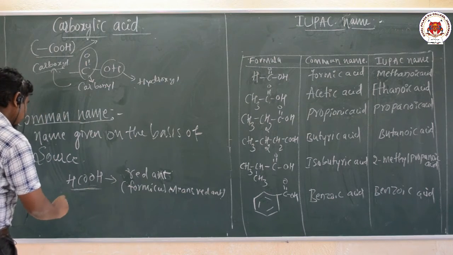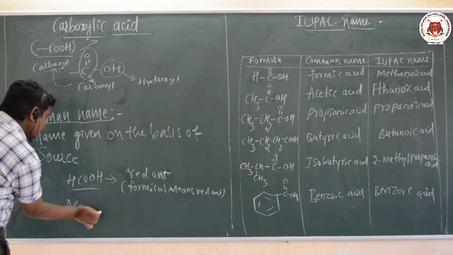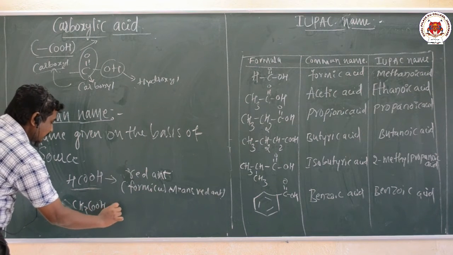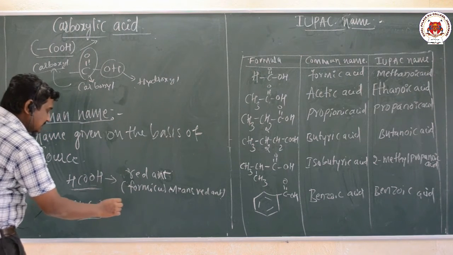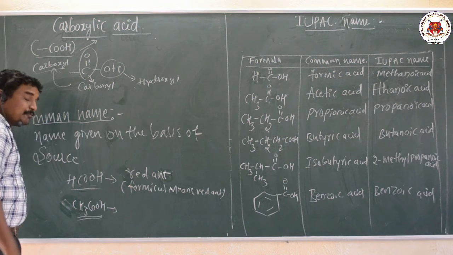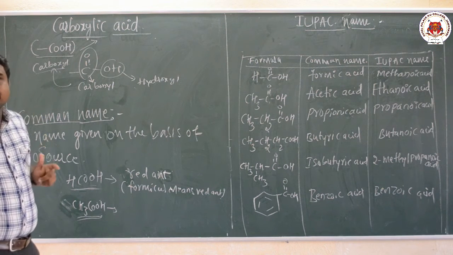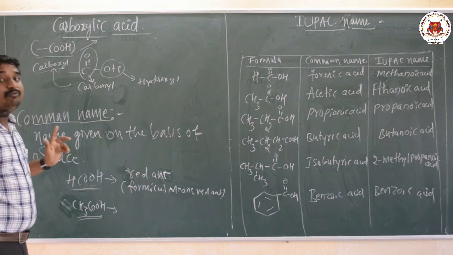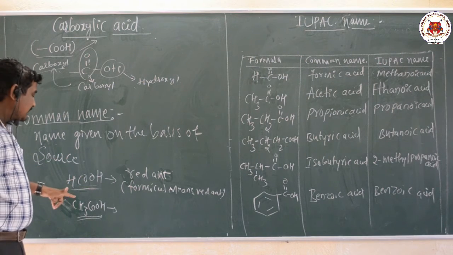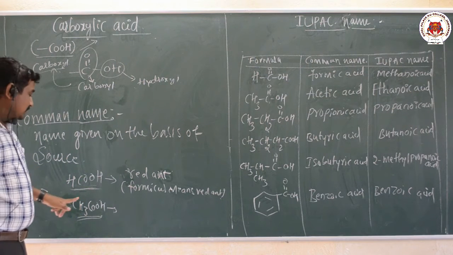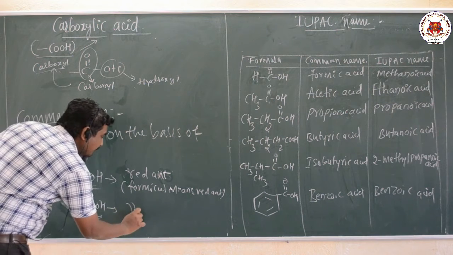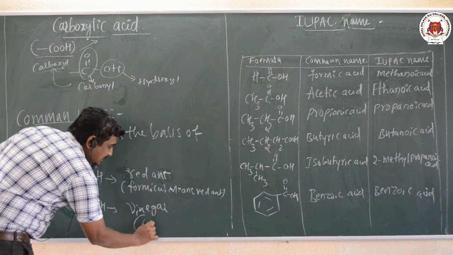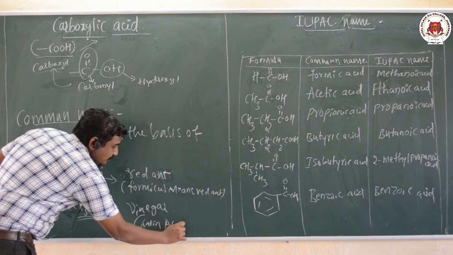Okay, similarly acetic acid, the formula CH3COOH. Here the acetic acid is derived from acetum in Latin, that is vinegar. The Latin word acetum means vinegar.